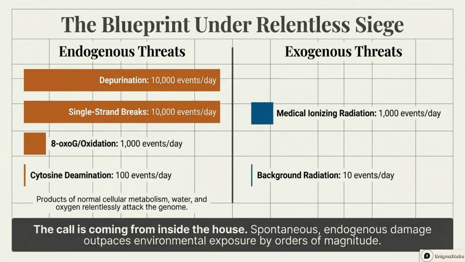Endogenous threats like depurination and single-strand breaks occur thousands of times daily, outpacing exogenous threats like radiation by orders of magnitude. The majority of damage comes from within, through normal cellular metabolism.